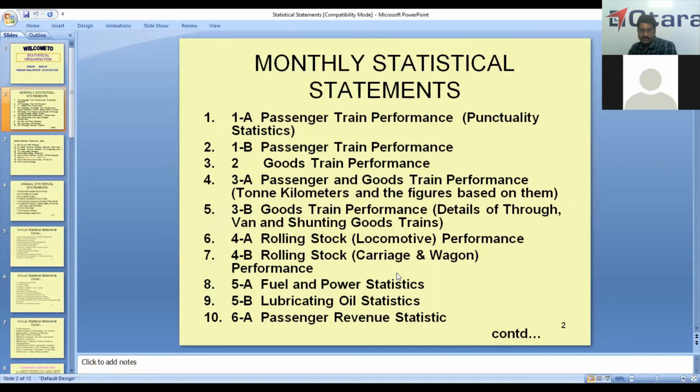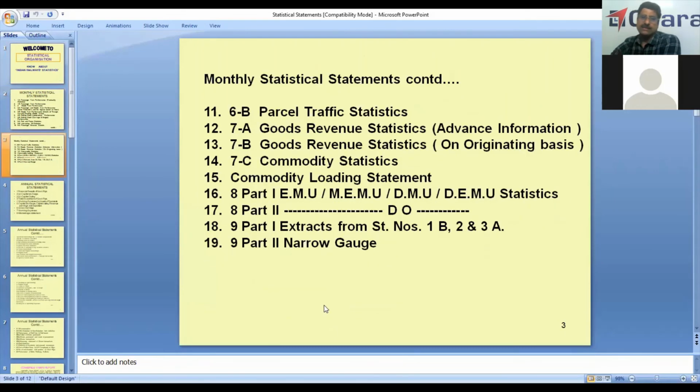Fuel statistics, 5B is lubricating, then 6A is passenger, 6B is parcels, then 7A, 7B, 7C is goods revenue statistics, and statement number 8 is EMU and DEMU performance.